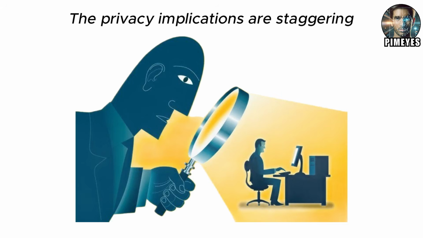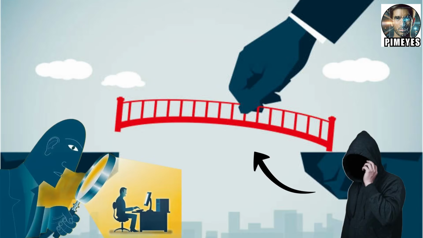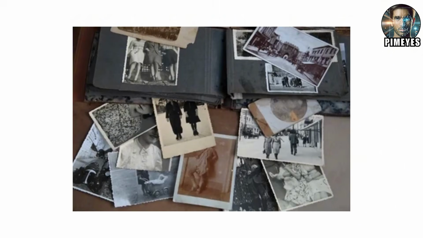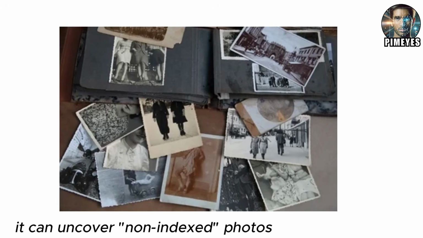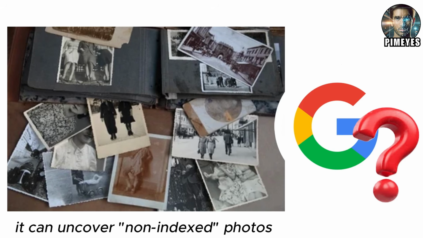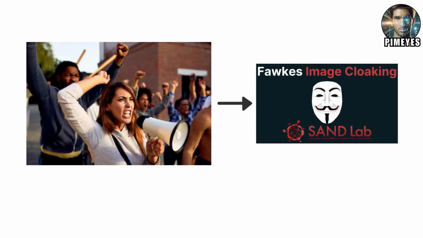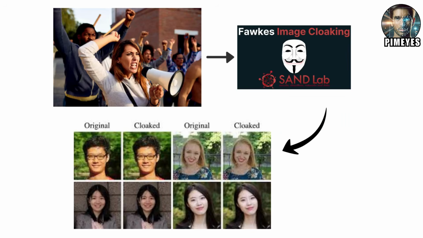The privacy implications are staggering. It allows strangers to bridge the gap between a face in the crowd and a full legal name. Furthermore, it can uncover non-indexed photos that Google might miss. To mitigate this, privacy advocates recommend using cloaking software like Fawkes, which subtly alters the pixels in your photos.